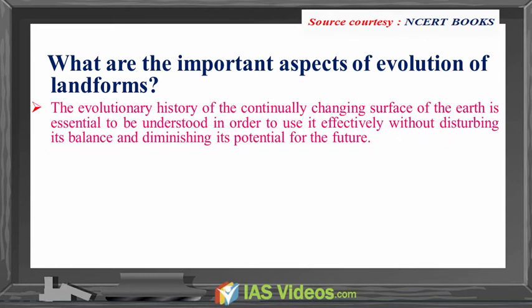What are the important aspects of evolution of landforms? The evolutionary history of the continually changing surface of the Earth is essential to be understood in order to use it effectively without disturbing its balance and diminishing its potential for the future. Changes on the surface of the Earth owe mostly to erosion by various geomorphic agents.